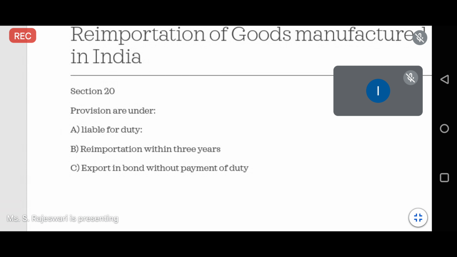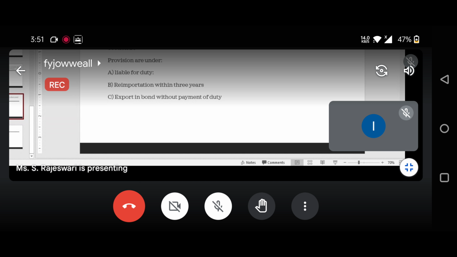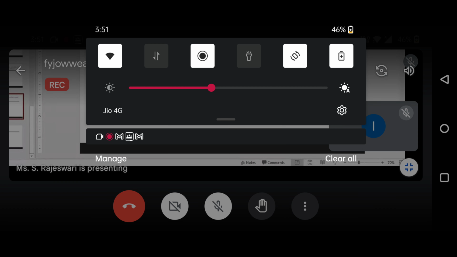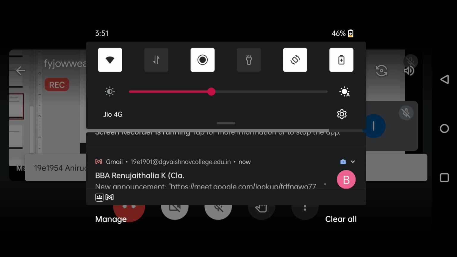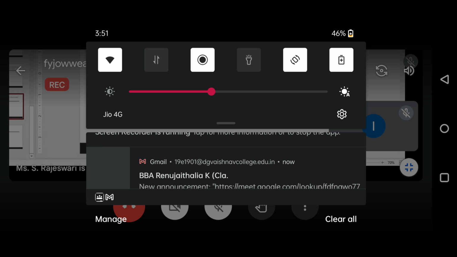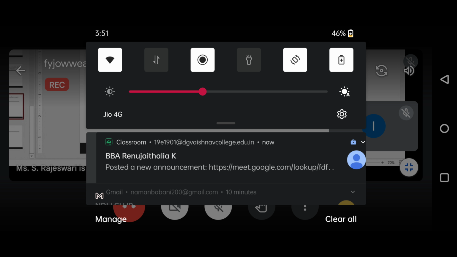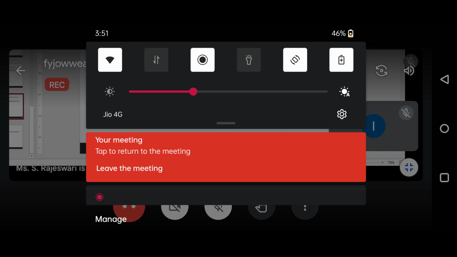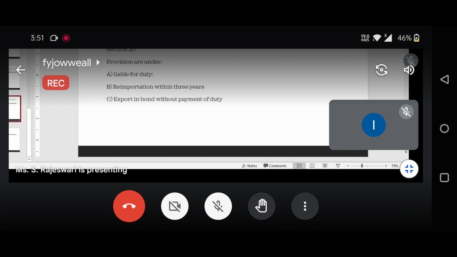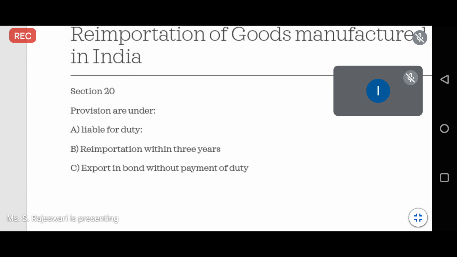Under your exports and imports, clear, students? Any doubt in this? How the duty for re-importing will be charged for the goods? First, import duty will be charged. Second, if you are re-importing within 3 years also, your import duty will be charged. Third, if you are exporting the goods with an exemption of excise duty, you will be charged import duty based on three conditions.